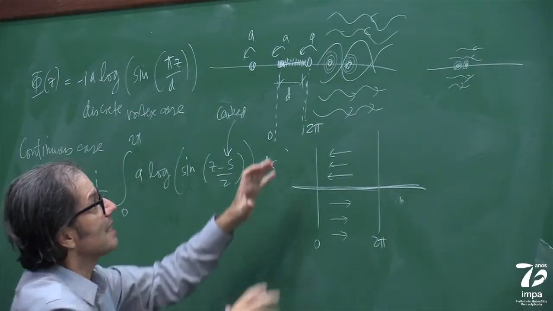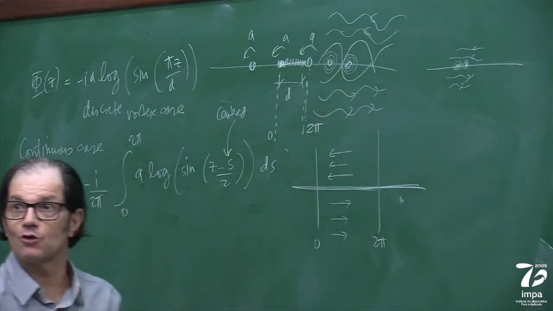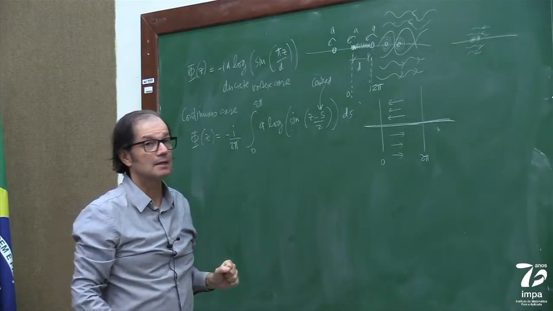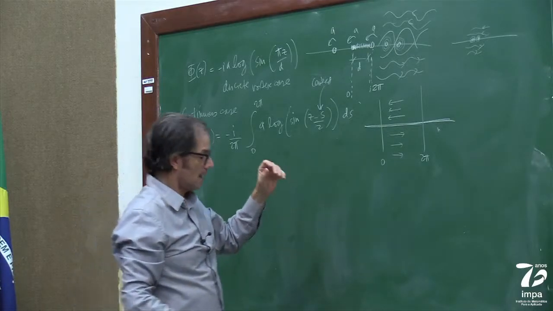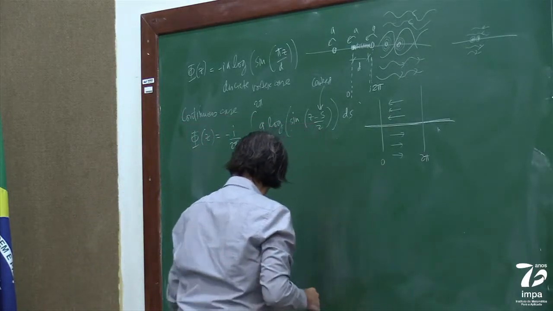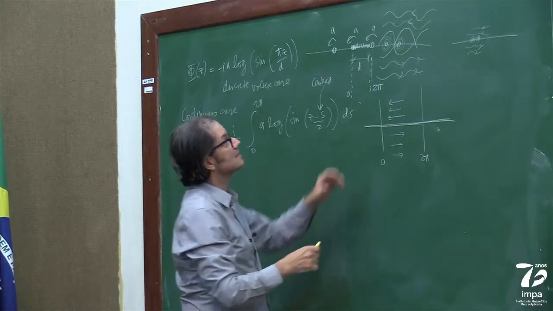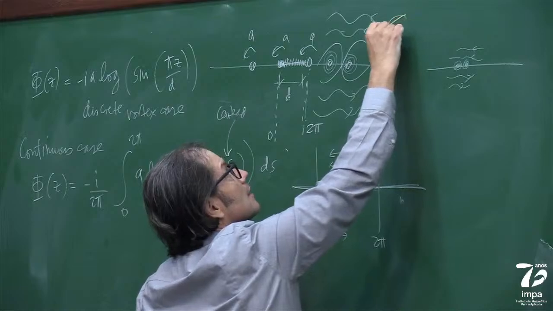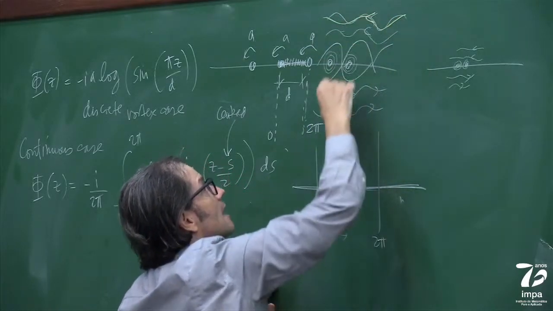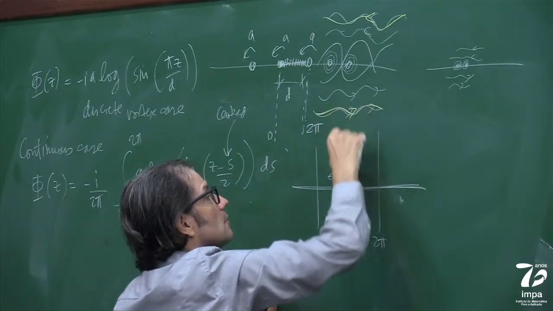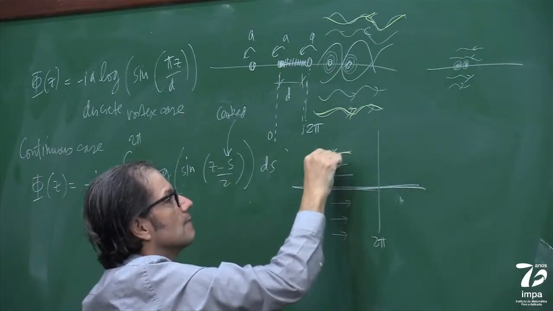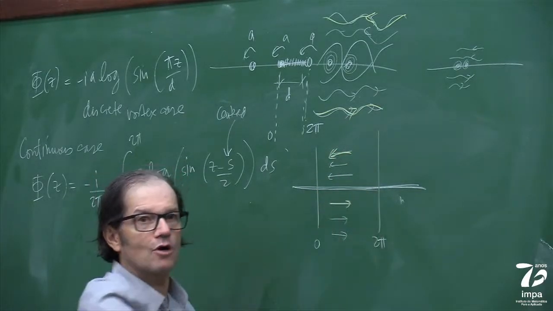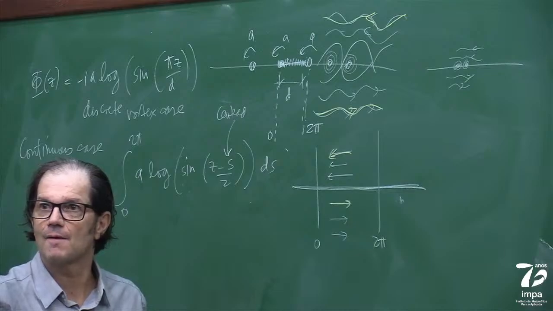So you see, as I'm piling these guys together and going to a continuous limit, at the end we do not see this microstructure. We just see the outside structure, which is exactly this. We don't see anymore the details inside.